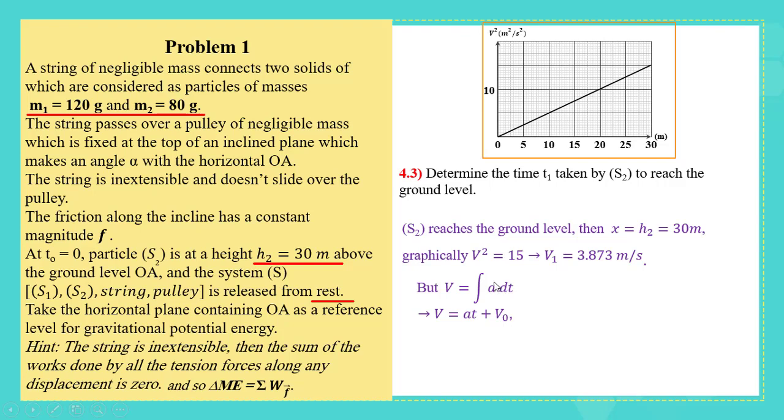A is constant, then the antiderivative of a constant is at plus v, with v at t equals 0 being 0. At t1, this expression gives t1 equals v1 over a. v1 is 3.873, found in this part. A is found in the previous part. Divide them, t1 will be 15.132 seconds. This is the end of problem number 1.